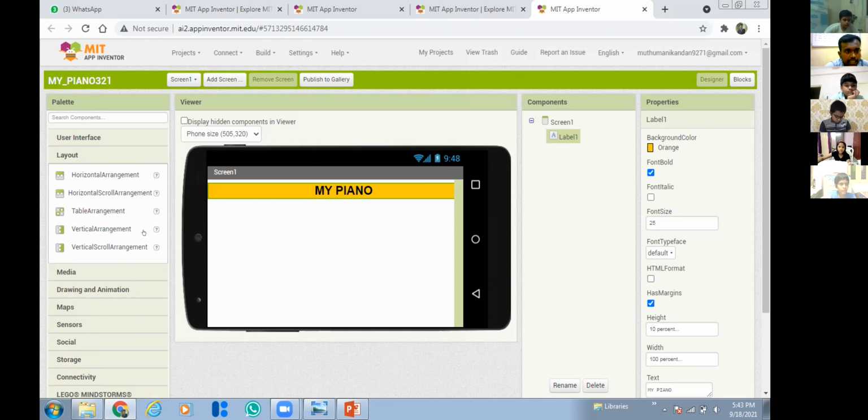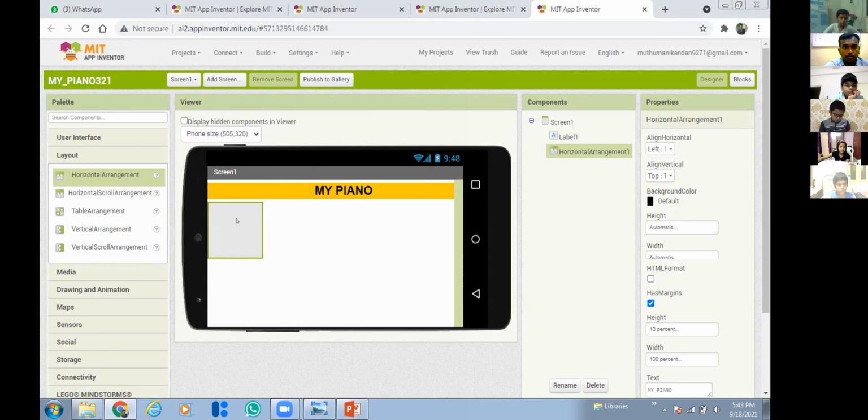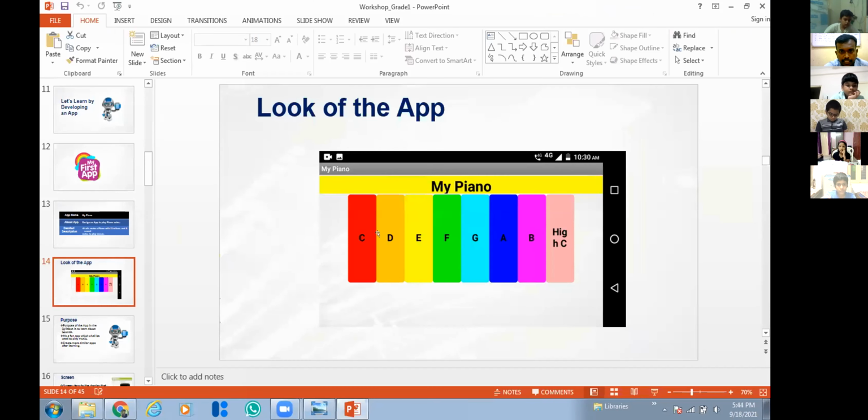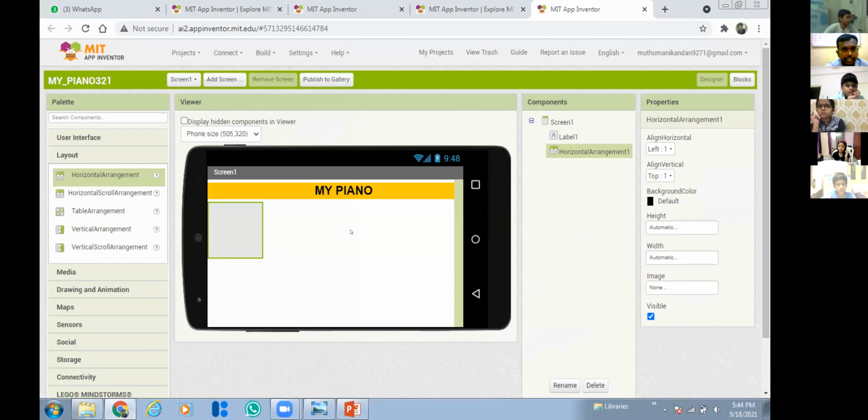There is a component called horizontal arrangement. Just take that horizontal arrangement component. Here you can see in our design we are arranging the 8 buttons horizontally, right? You know horizontal direction, right? Horizontal is nothing but left to right. So I'm arranging the 8 buttons horizontally, so that's why I'm using this horizontal arrangement, so that it will be arranged properly.